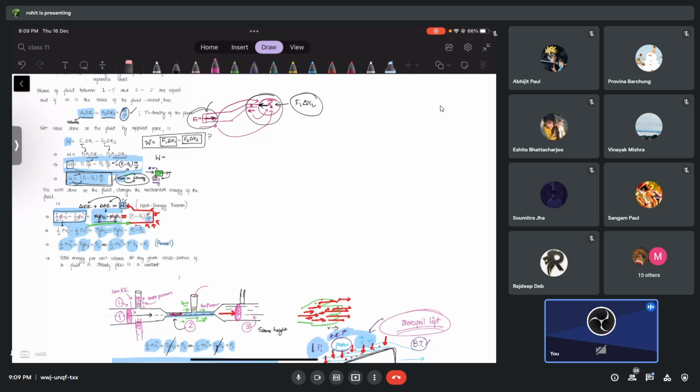This numerical is the one which I think somebody asked last time. I remember doing it. Soumitra asked me this problem, question number 14. So yes, I will show you this one also. Let me send the question. One second. You check the solution by yourself. If you don't understand, you can ask me. I'll take the photo here right now, then send it to you later in the group.